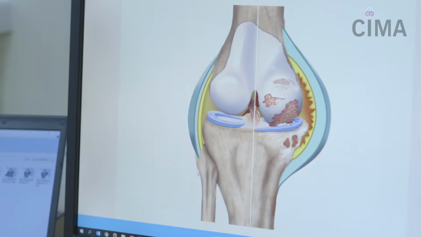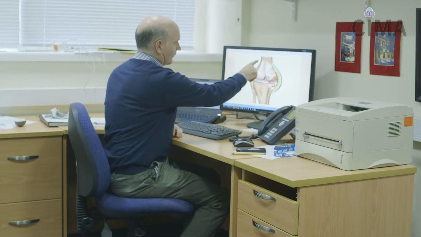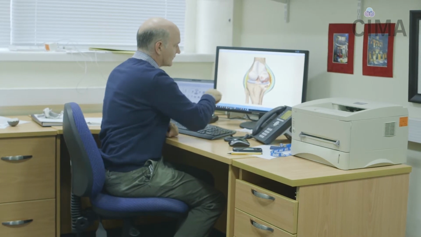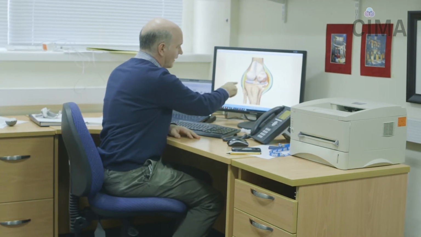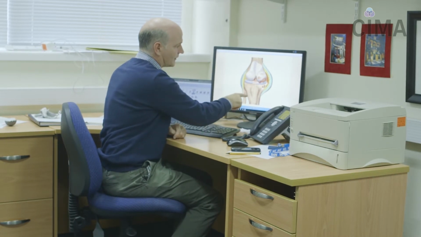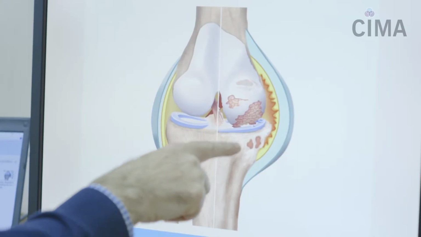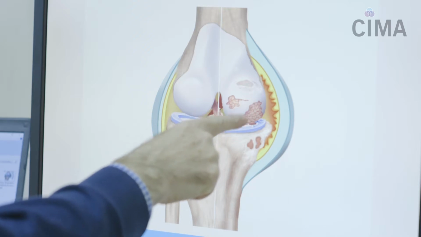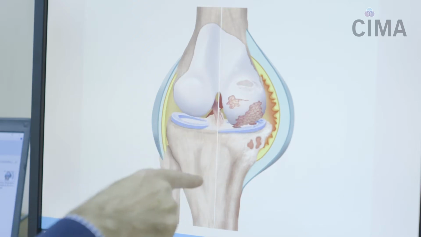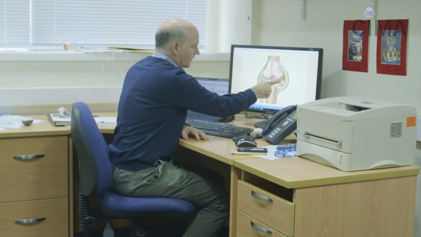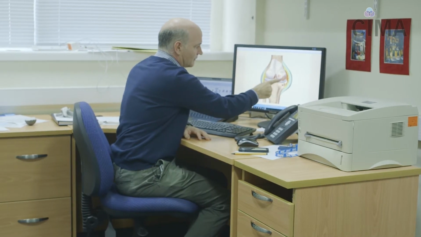This illustration here shows the difference between an osteoarthritic joint and a normal joint. On this split half of the image, we can see an essentially normal joint with the normal cartilage and underlying bone and ligaments. However, on the right-hand side of the image, we can see features of osteoarthritis. So we have cartilage loss, as exampled here, damage to the other cartilages within the joint. This is the meniscus here with damage to it.